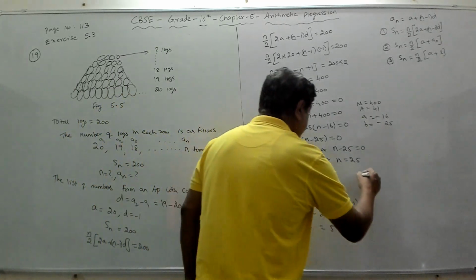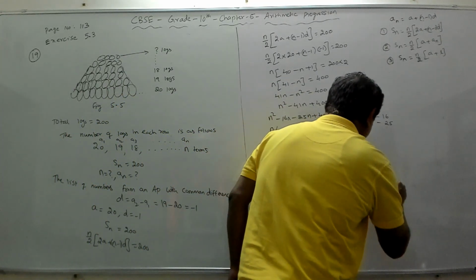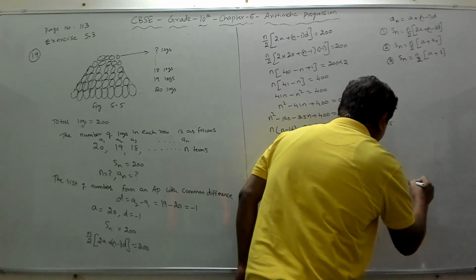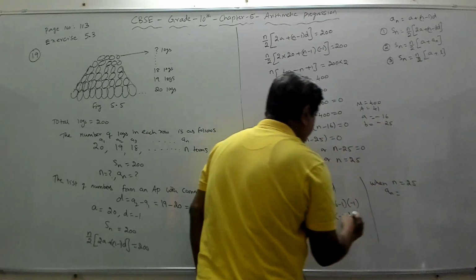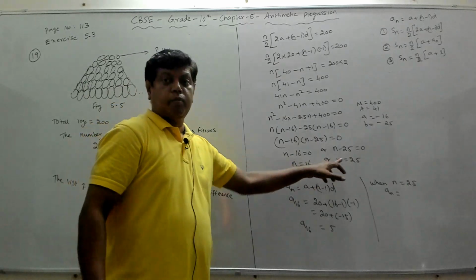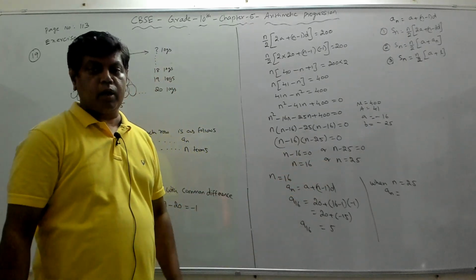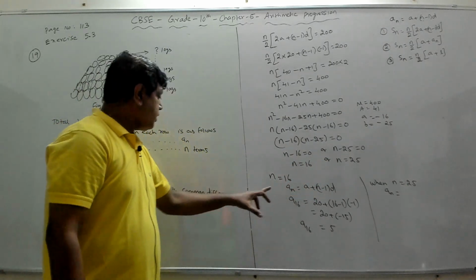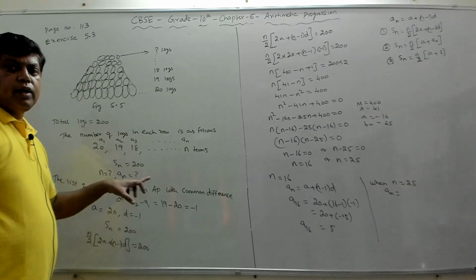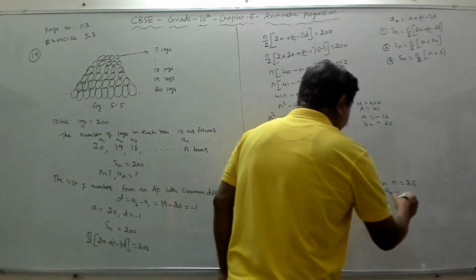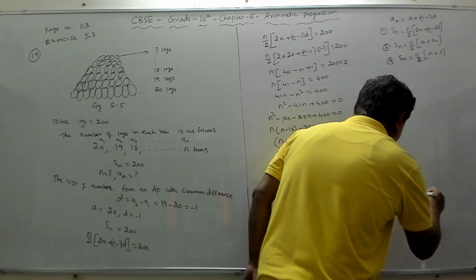Now the second case is when n equals 25. What happens? When n is equal to 25, what is our an? Because both answers are possible, since n is a positive integer in both cases. So when n is 16, we found an is 5. So when n is 25, what is an? An is a plus n minus 1 into d.